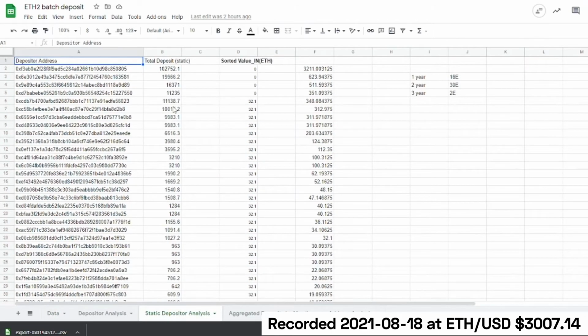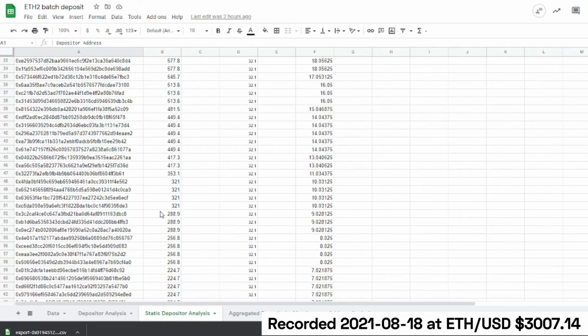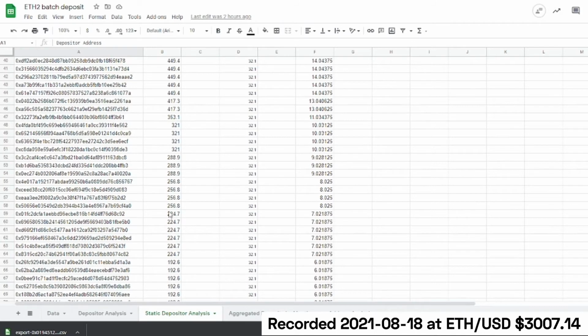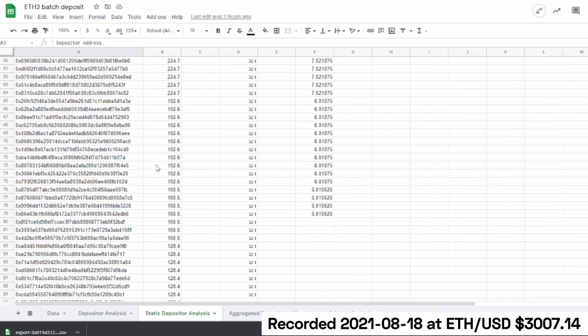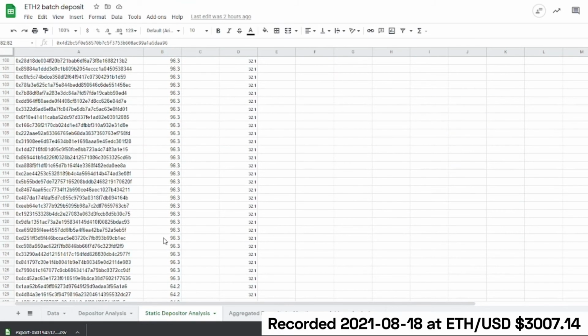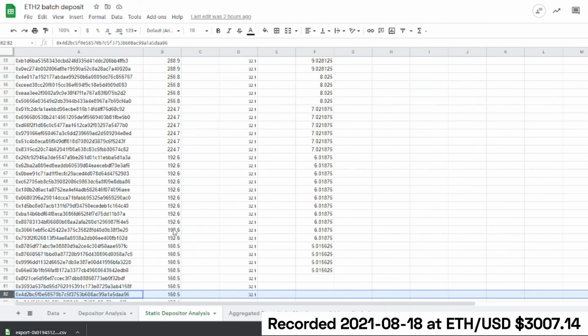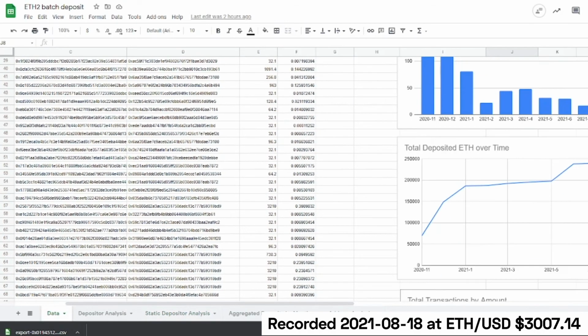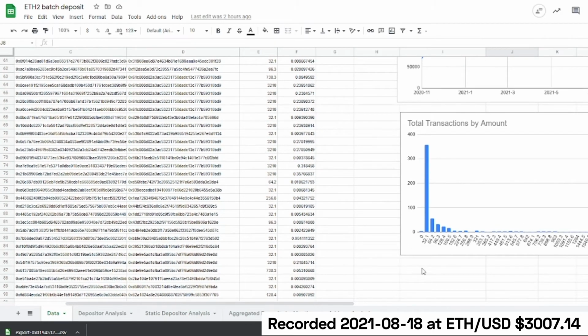Now, what's also useful about this is that we can look at exactly how many people are depositing a particularly large amount. So if we look at this, we can see that these folks will have a lot of validators associated with their deposits. And after about 81 or so depositors, the value tapers off pretty significantly. And we see that as well when we look at this particular chart.